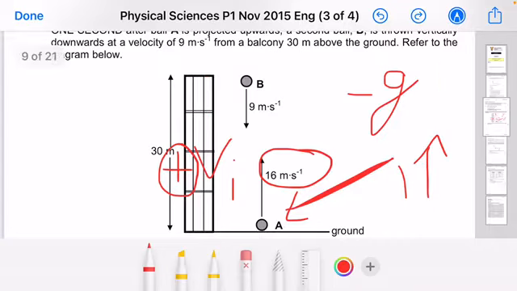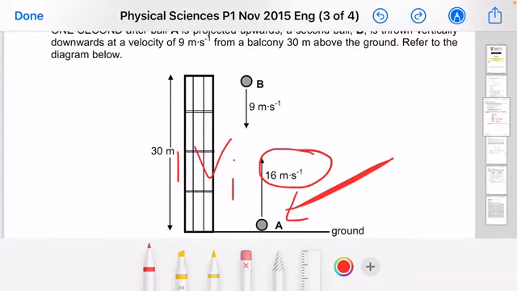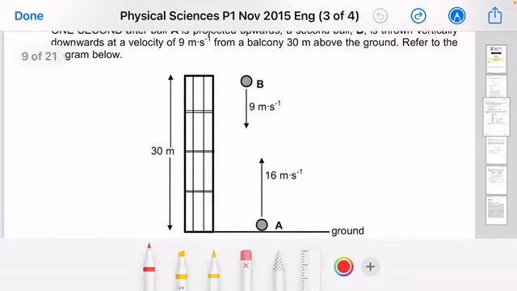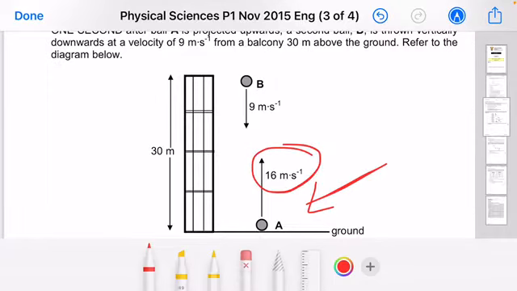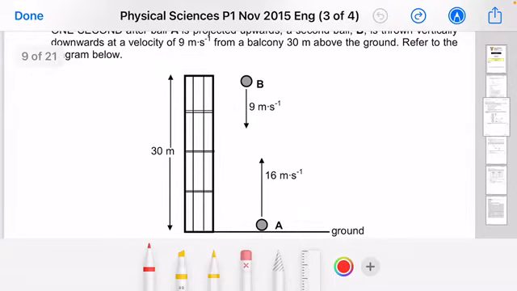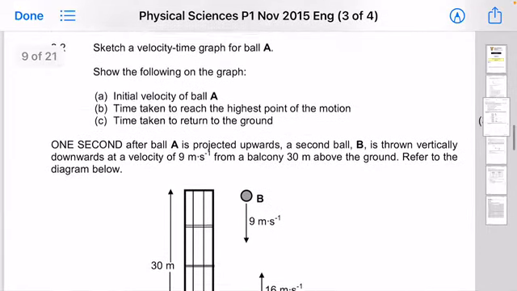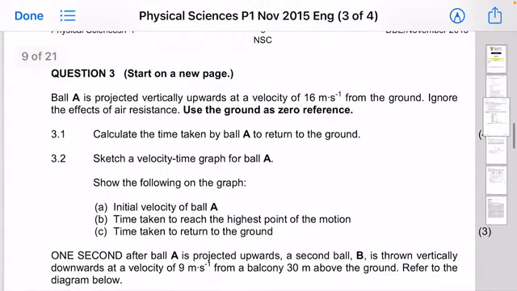Obviously, as we continue with our questions, there might be somewhere where they talk about object B. But for now, we are concentrating on object A at that speed, using the ground as zero reference, or as the reference point. So ladies and gentlemen, let's go back to question number 1.